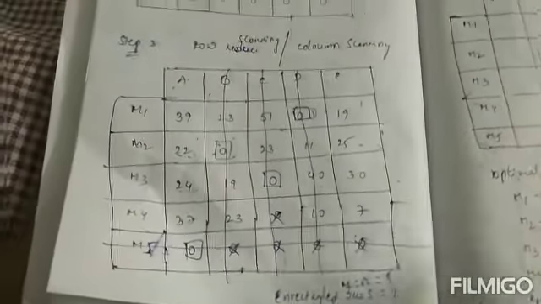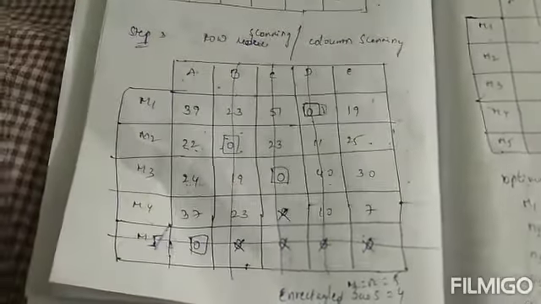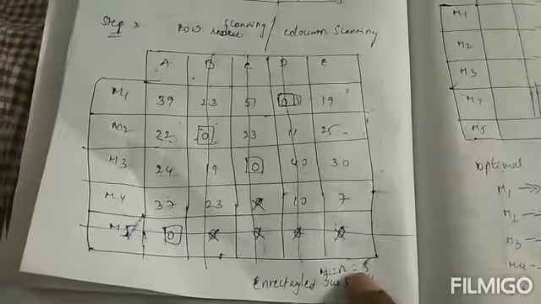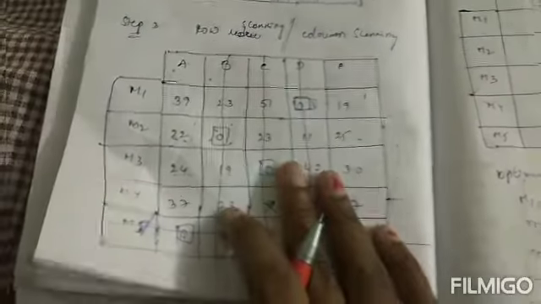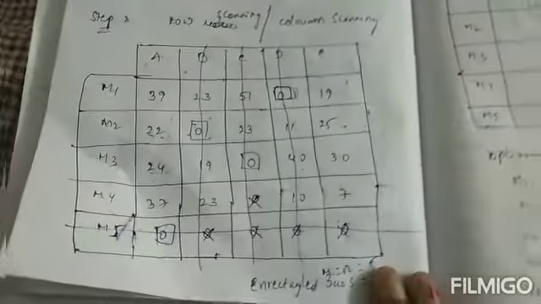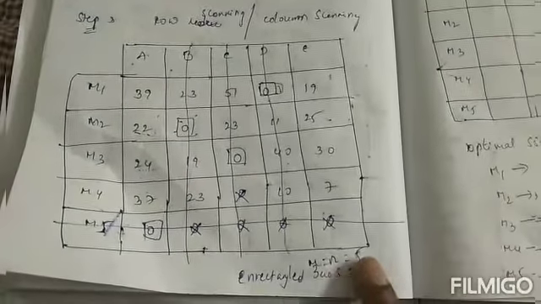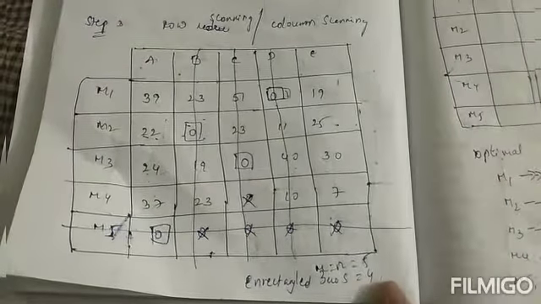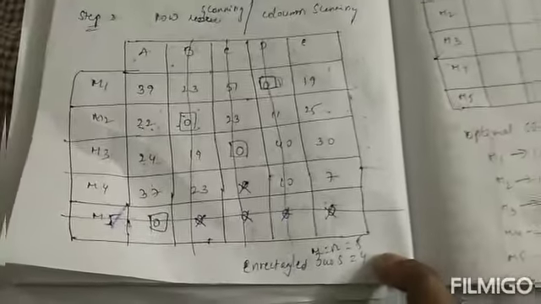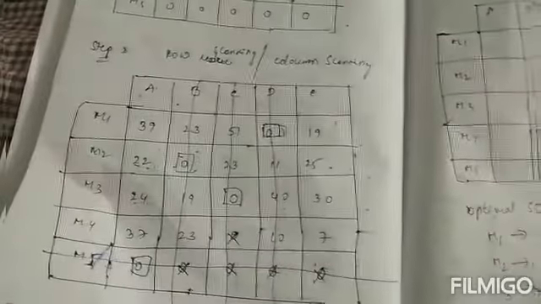So what should we do? If the problem ends with step 3, fine. But our M is equal to N is equal to 5, while rectangled zeros are 4, so our solution is not optimized. So what should we do? We will go for step 4. So how to do step 4?